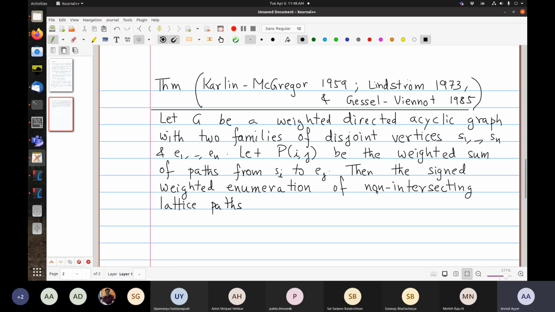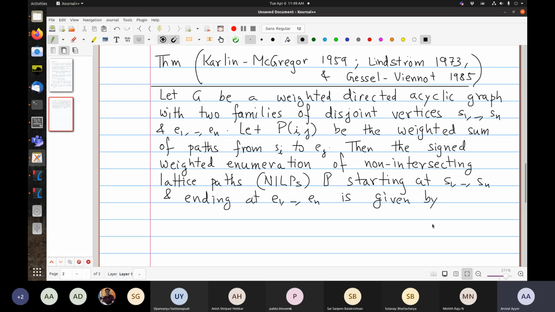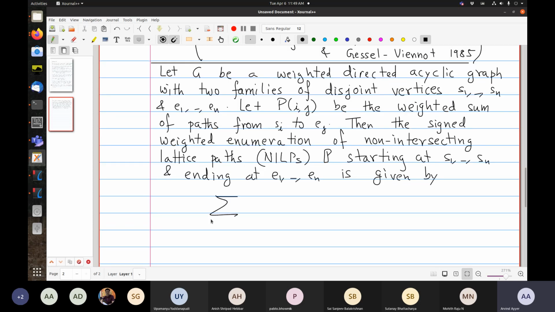We'll use this phrase, non-intersecting lattice paths, several times, so we'll call them NILPs. The signed sum over NILPs P starting at S1 to Sn and ending at E1 to En is given by the sum over P of sign of P times weight of P. This is the determinant of the matrix whose entries are Pij, where i and j run from 1 to n.